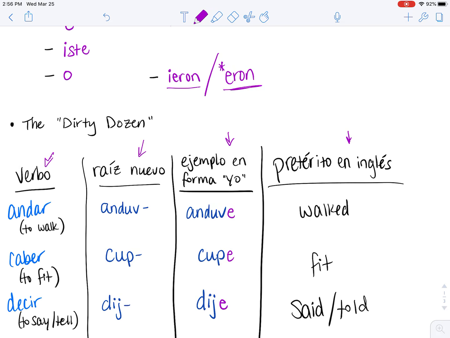Remember back when I said up here that some forms get ERON in their ellos, ellas, ustedes form? Decir is one of those.